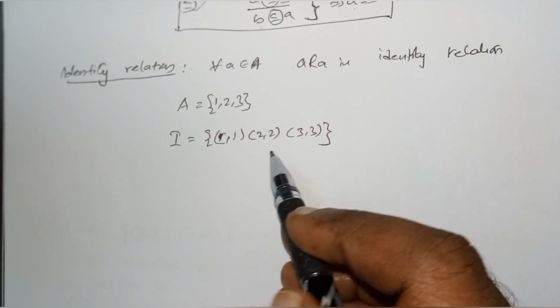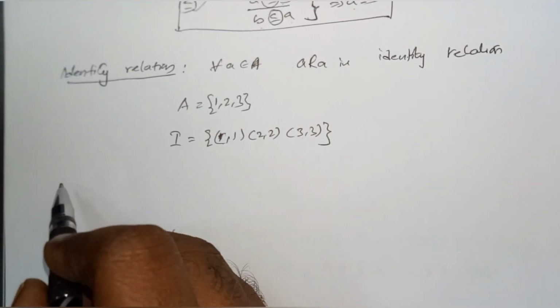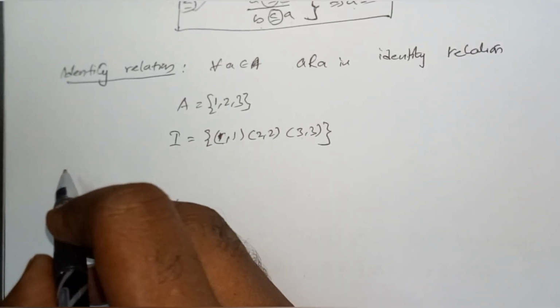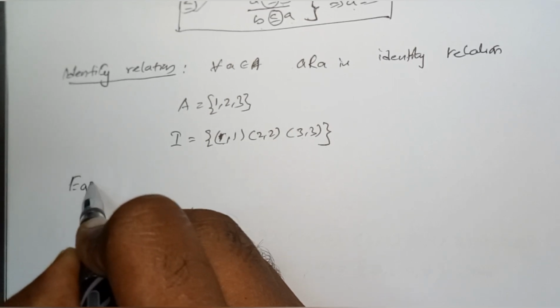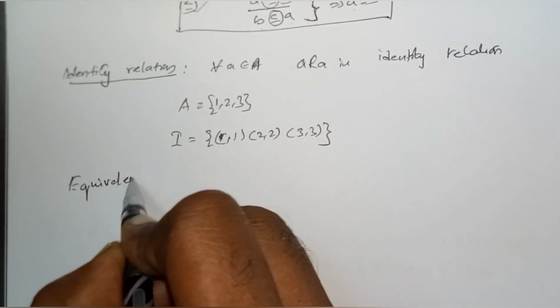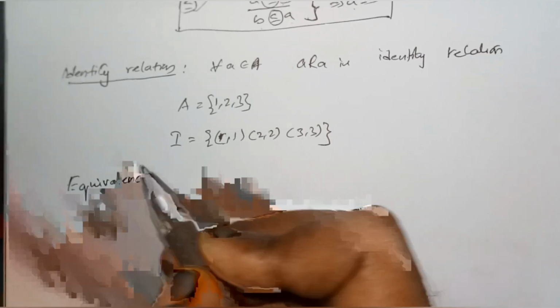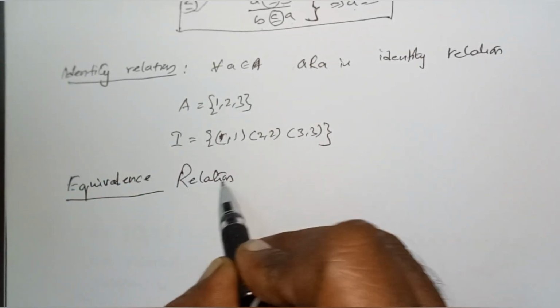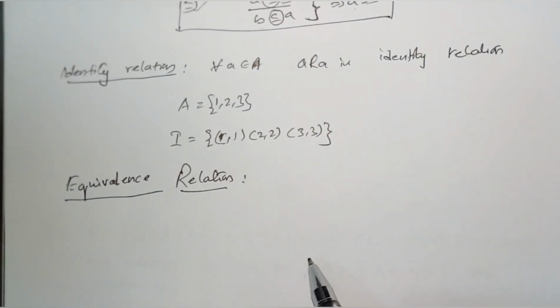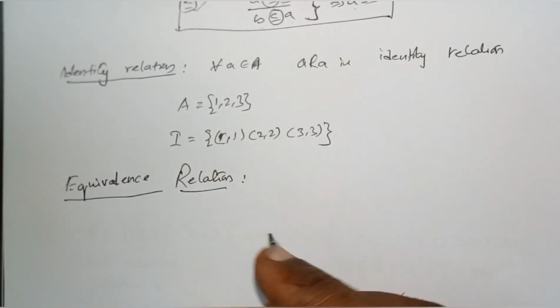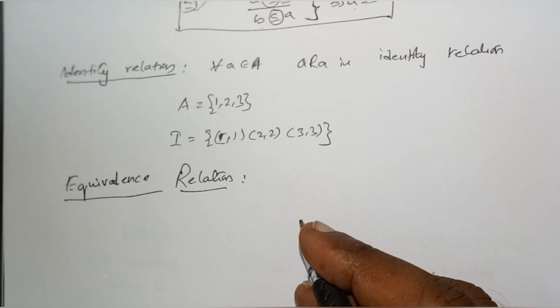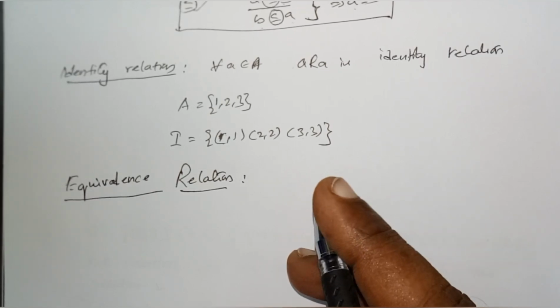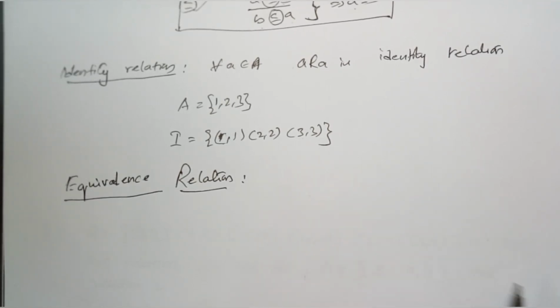Is it clear? Right. What is meant by equivalence relation? A relation which is reflexive, transitive and symmetric is said to be an equivalence relation.